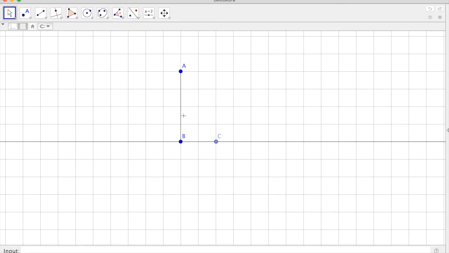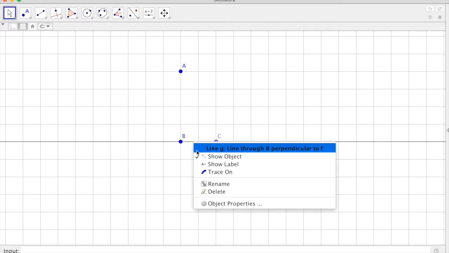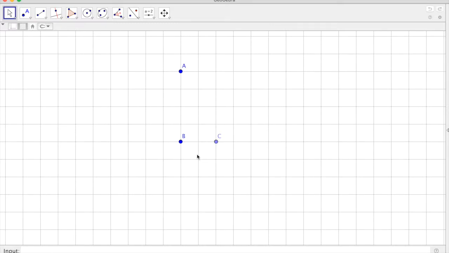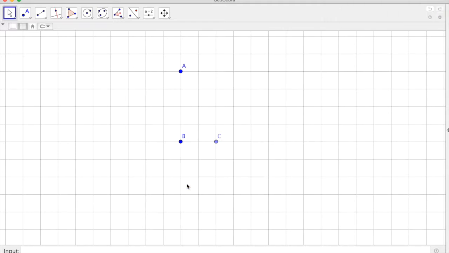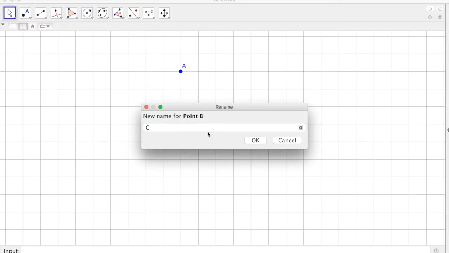Next, we're going to hide the line segment and the line that we've created. So right-click on each of them and go down to Show Object, and that will hide them. Next, we're going to rename points B and C. So we're going to right-click on point B and rename point B as C, rename point C as B.